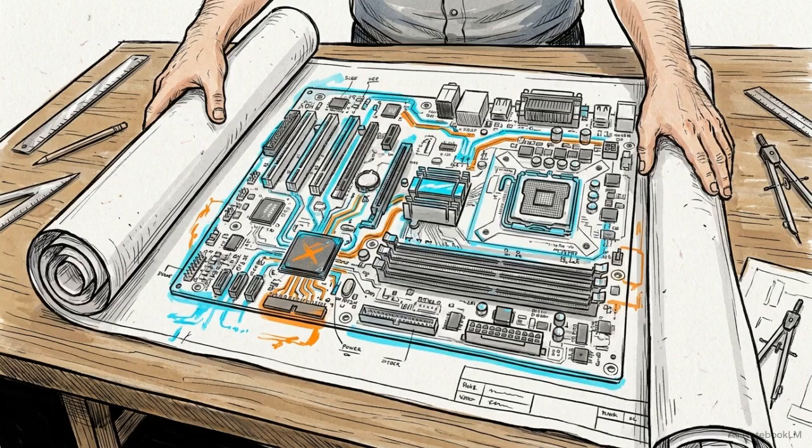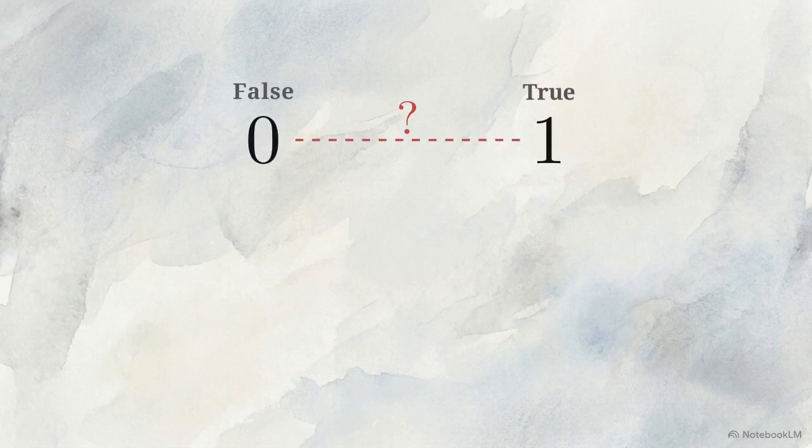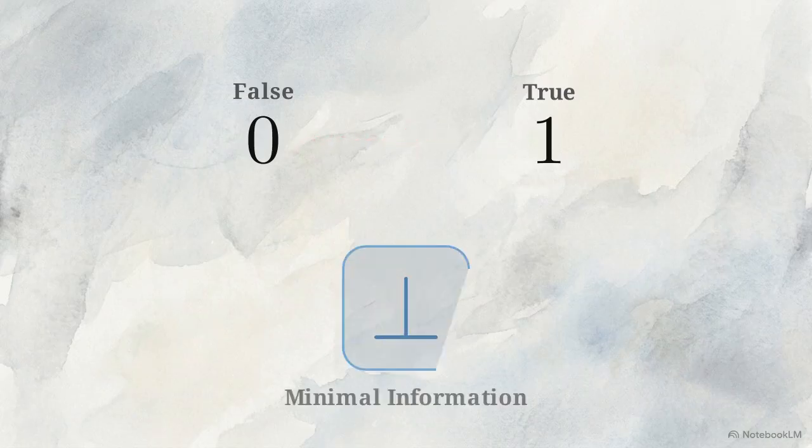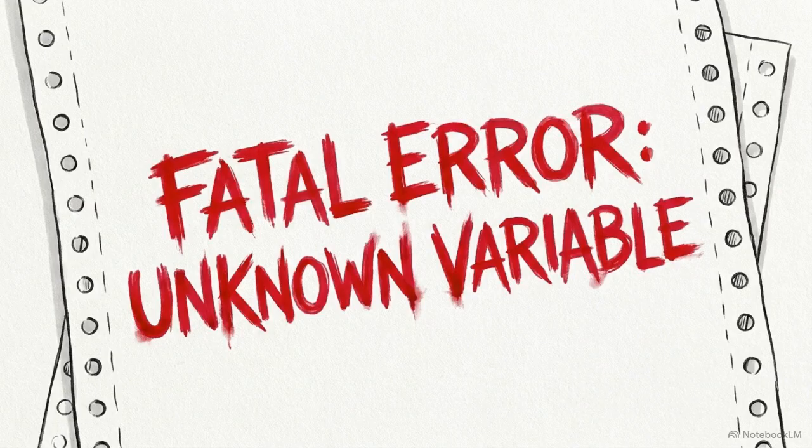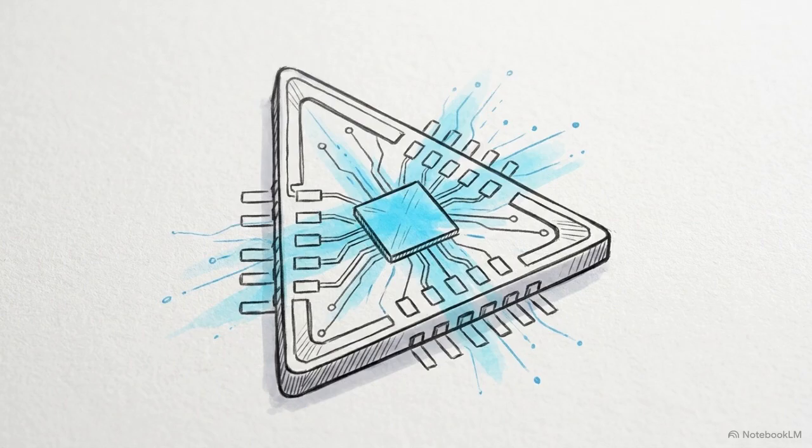To process reality accurately, we have to expand our basic mathematical architecture. We need a distinct third value dedicated entirely to the unknown. This is the bottom state, written mathematically with this symbol. It does not represent a number greater than 0 or 1. It represents the state of absolute minimal information. A functional logical system cannot simply demand certainty where none exists. It has to learn how to mathematically encode ambiguity.